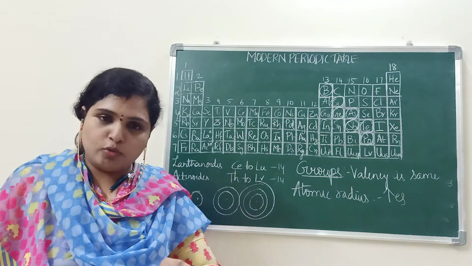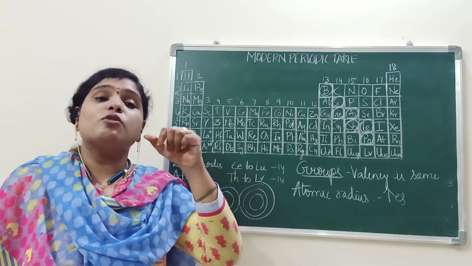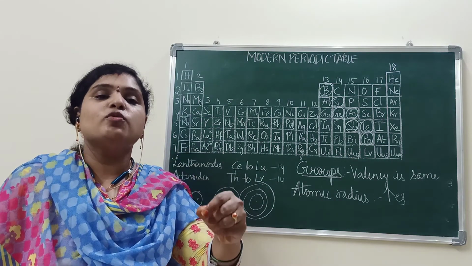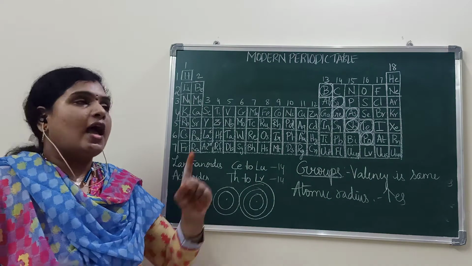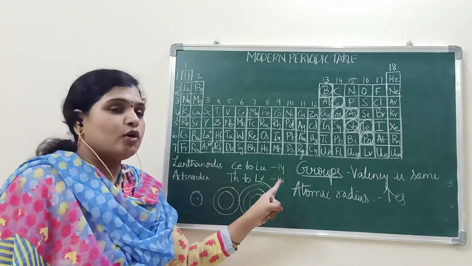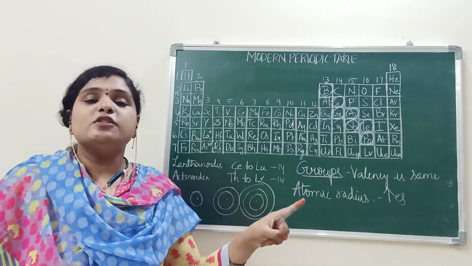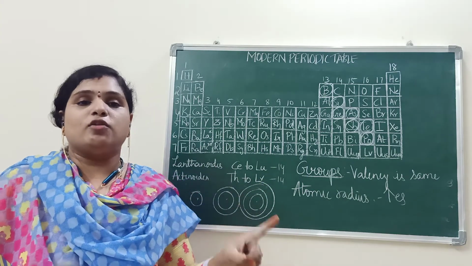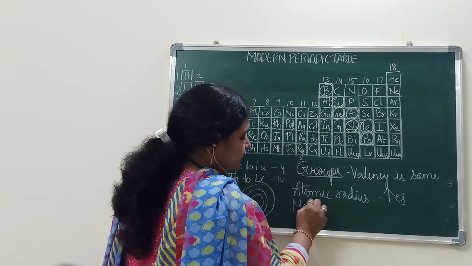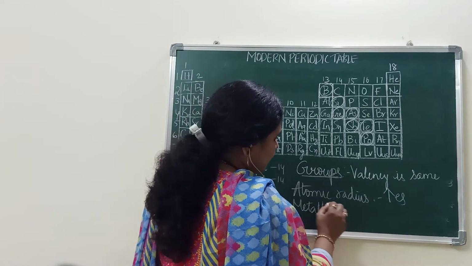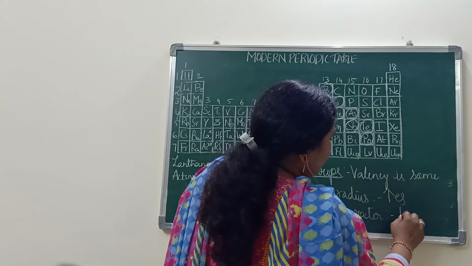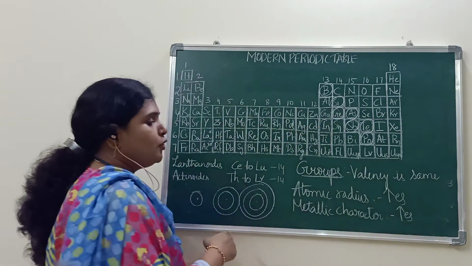Top to bottom in a group, the metallic character is also increasing because it is very easy to remove an outermost electron. As the number of shells are increasing, it is very easy to remove an electron. Okay, metallic character increases from top to bottom.